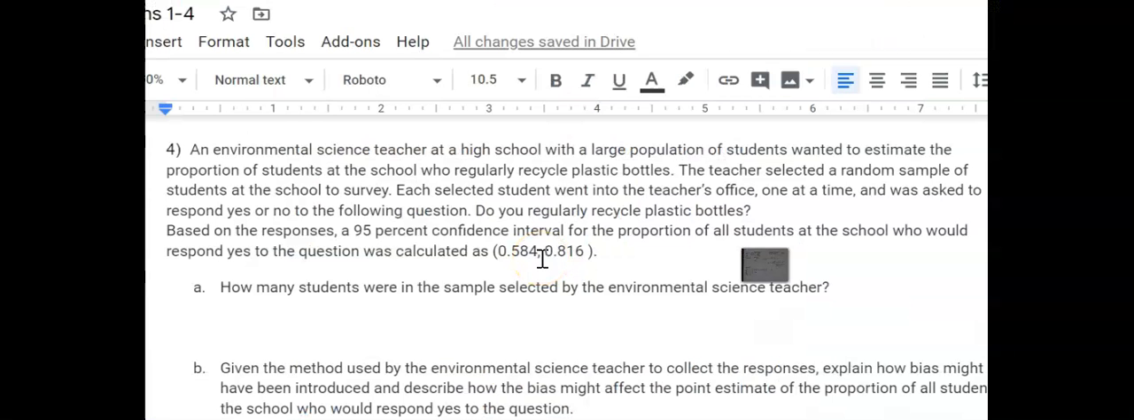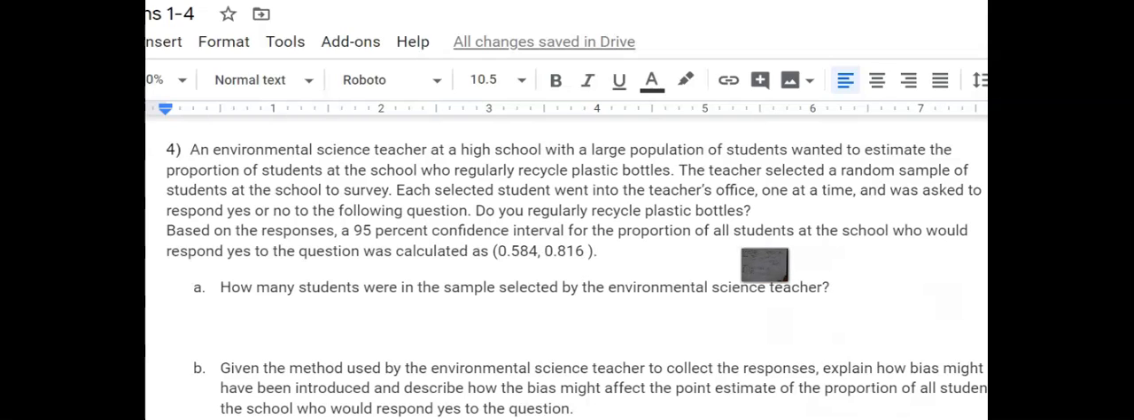For the margin of error, all you have to do is say, okay, it's the distance from the halfway point between these two values to one of the values. Basically, it's how much it is from 0.7, which is our estimate, to 0.816. So we can say, all right, 0.816 minus 0.7, and that gives us 0.116.